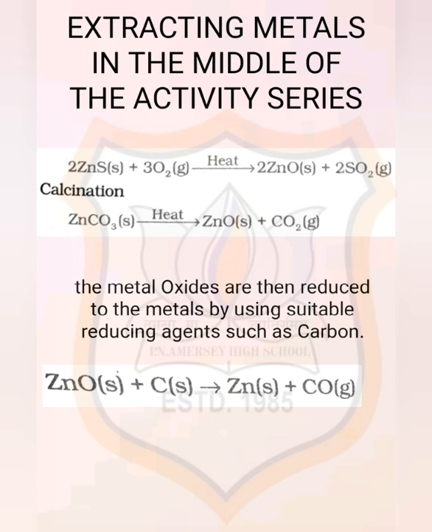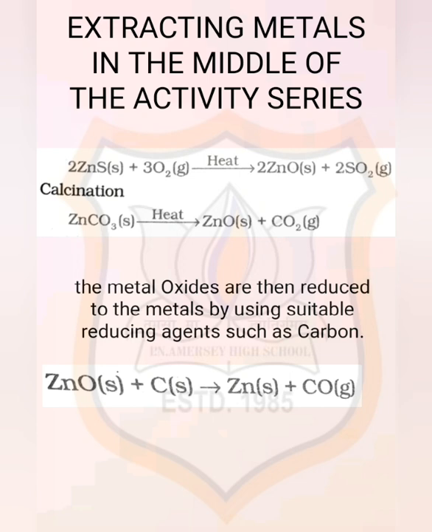The metal oxides are then reduced to the corresponding metals by using suitable reducing agents like carbon. For example, when zinc oxide is heated with carbon, it is reduced to metallic zinc. The fresh zinc we obtained. ZnO plus carbon C gives Zn plus carbon monoxide. We are already familiar with the process of oxidation and reduction in small classes, and in the first chapter we have also discussed this. So obtaining metals from their compounds is also a reduction process.